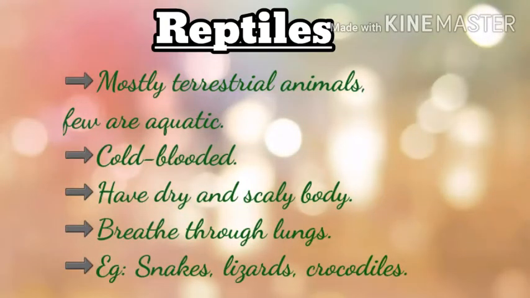They are a group of mostly terrestrial animals and a few may be aquatic. They are cold-blooded animals and have a very dry and scaly body. They breathe through lungs. Examples of reptiles are snakes, lizards, crocodiles, etc.